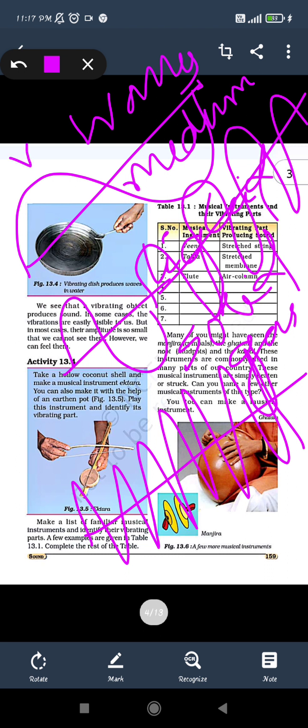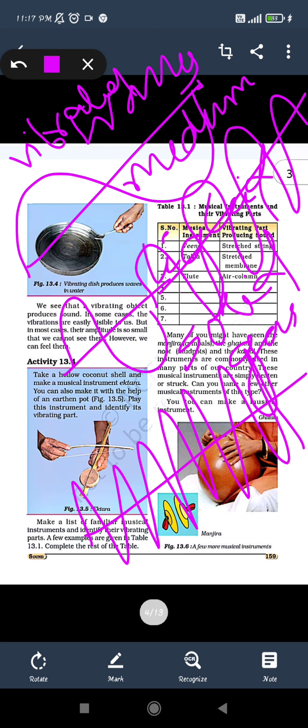Similarly, sound is produced when the object is vibrated. So these 3 points are the points which we have to remember in these first 3 pages. And from there you can see different examples through which you will get how this sound is produced and how it can get to our ears.